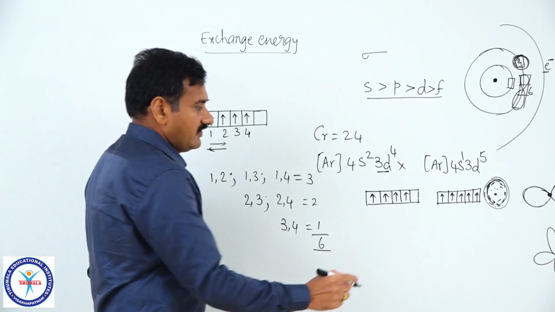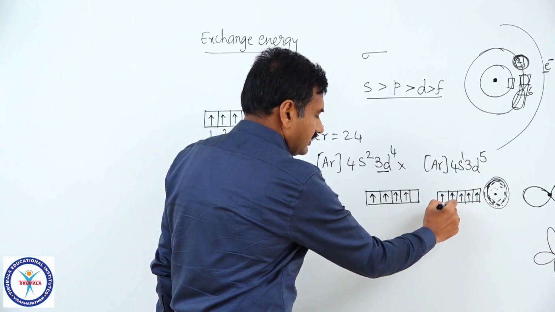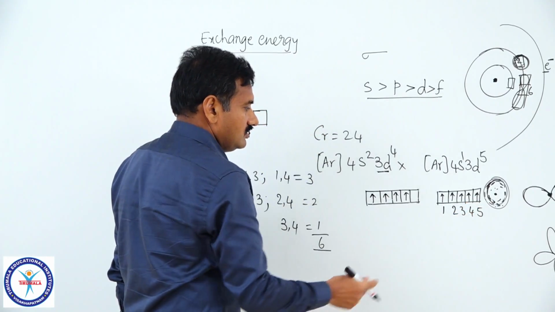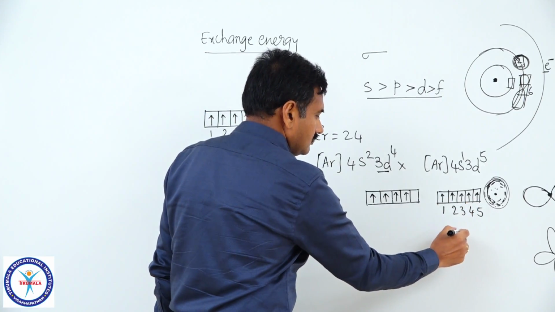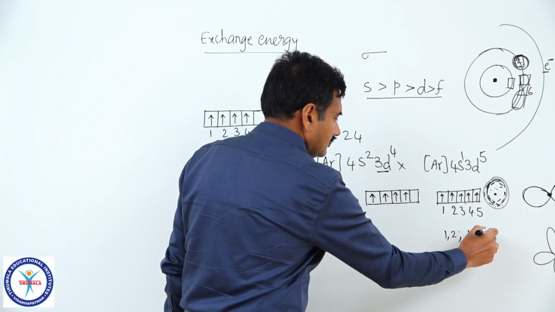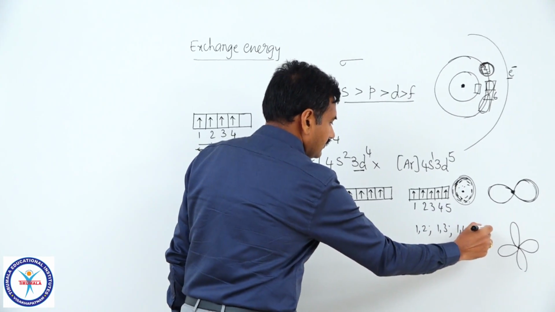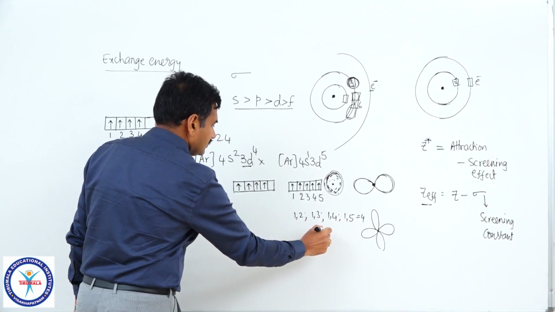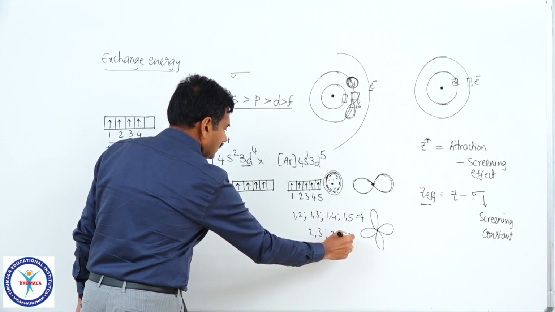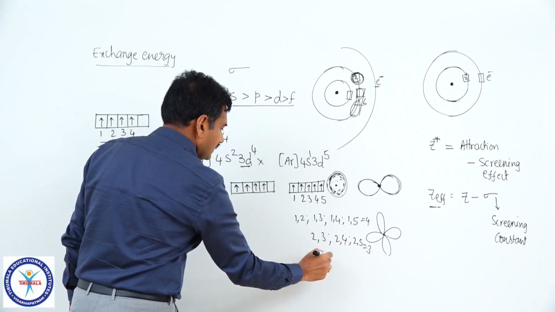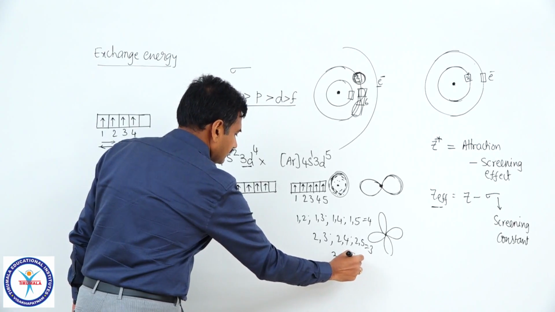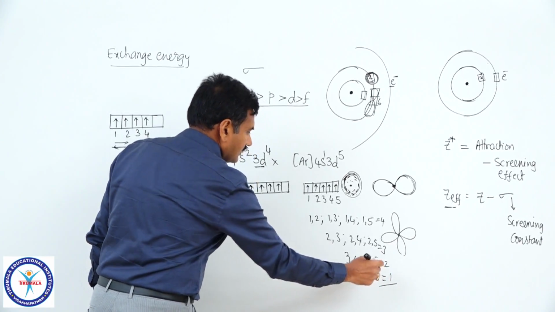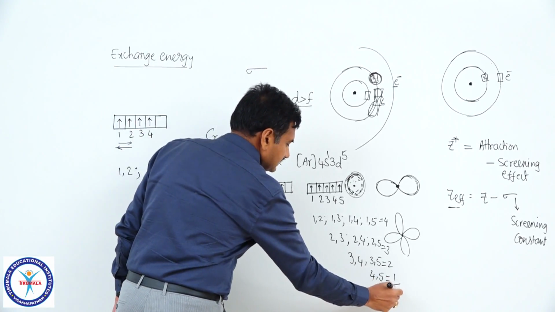If the configuration is d5, now I am labeling these electrons as 1, 2, 3, 4, 5. Tell me how many exchanges are possible? 1-2, 1-3, 1-4 and 1-5, 4 here. 2-3, 2-4 and 2-5, 3-4, 3-5, and 4-5. 9 plus 1, 10 exchanges are possible.